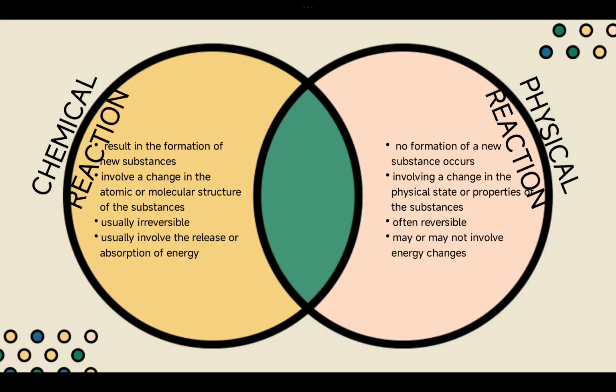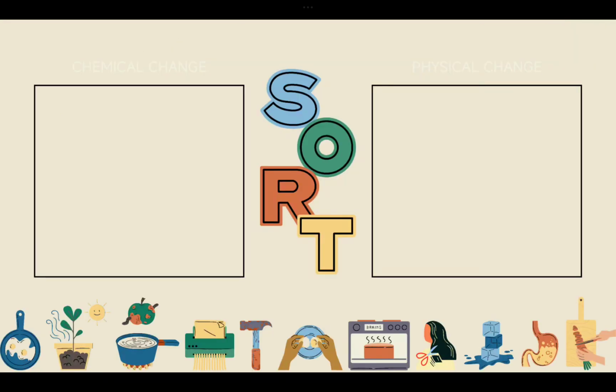Chemical changes usually involve the release or absorption of energy, but that may or may not be the case in physical changes as well.